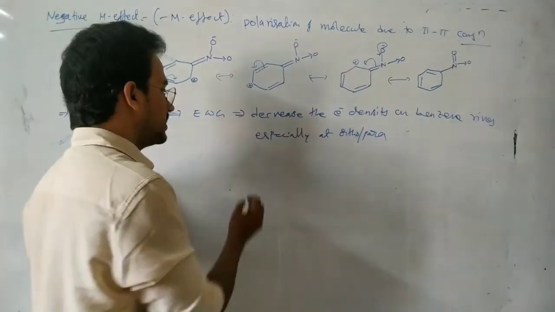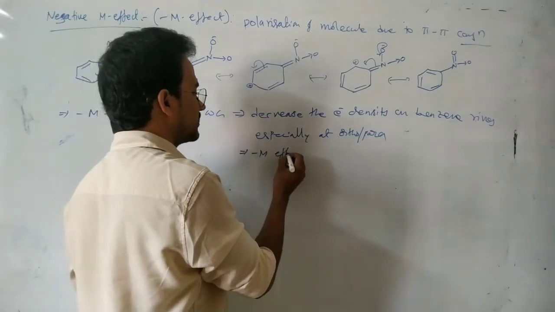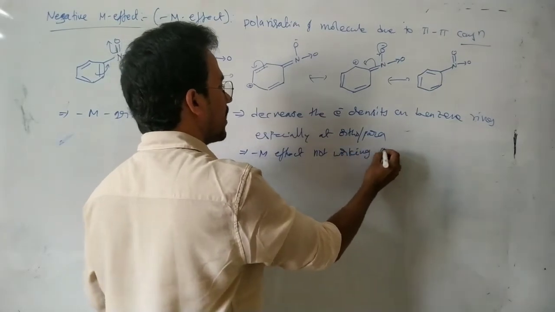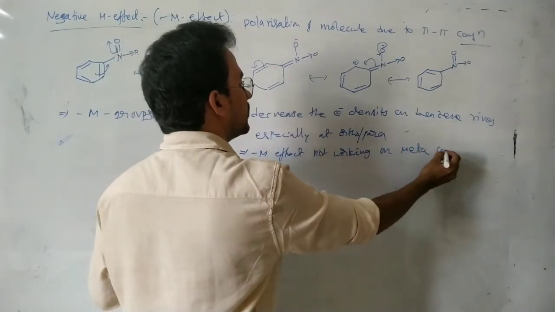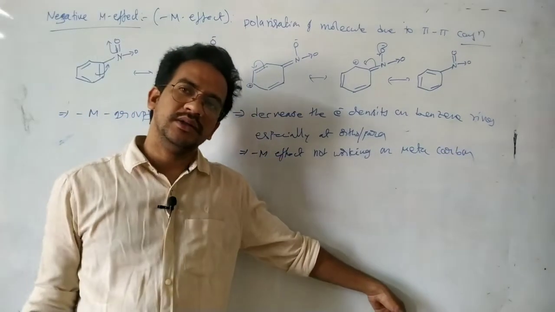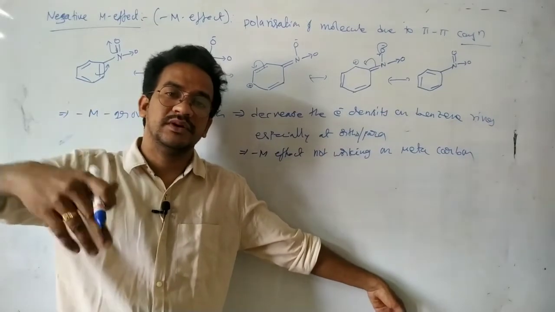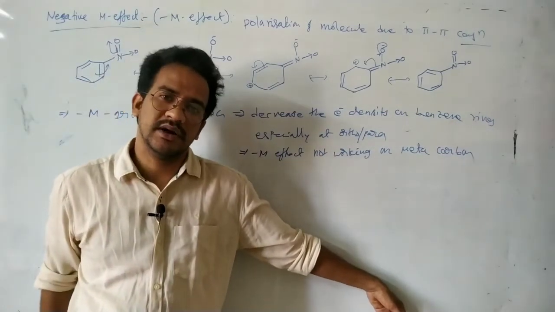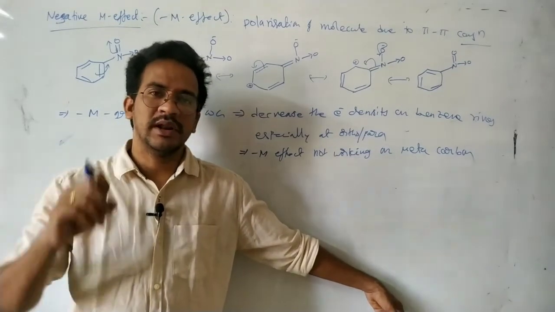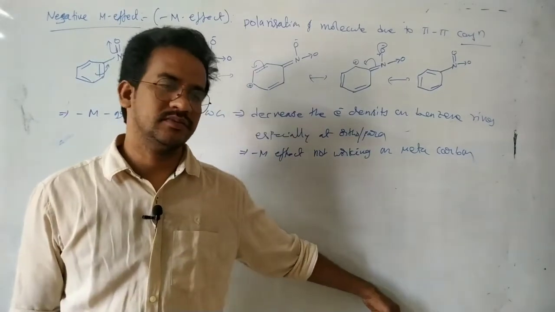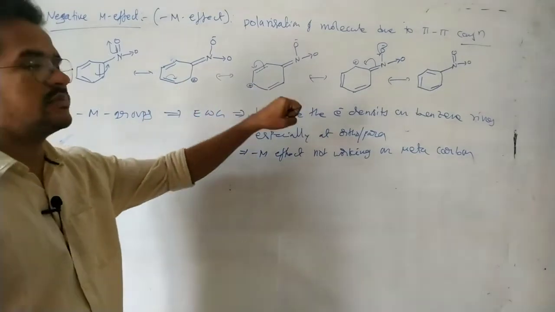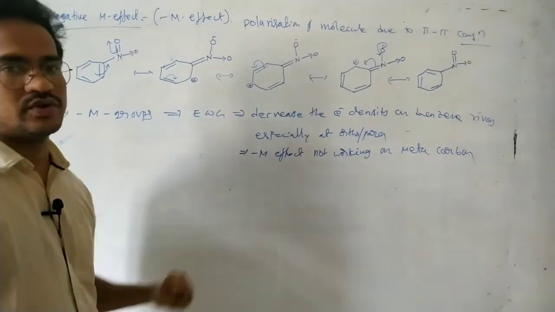That means the minus M effect is not working on the meta carbon. Very important. Neither the minus M effect nor the plus M effect works on the meta carbon. They mostly influence the ortho carbon electron density and para carbon electron density. So by the minus M effect, the electron density decreases on the benzene. It is an electron withdrawing group.